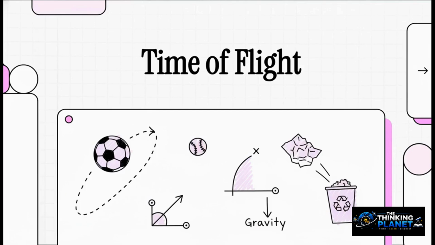Welcome to The Explainer. Today we're decoding a bit of a mystery that literally happens right in front of our eyes all the time, but we rarely stop to think about the incredible mechanics behind it. Think about every time you've watched a soccer match, a baseball game, or even just tossed a crumpled piece of paper into a recycling bin.